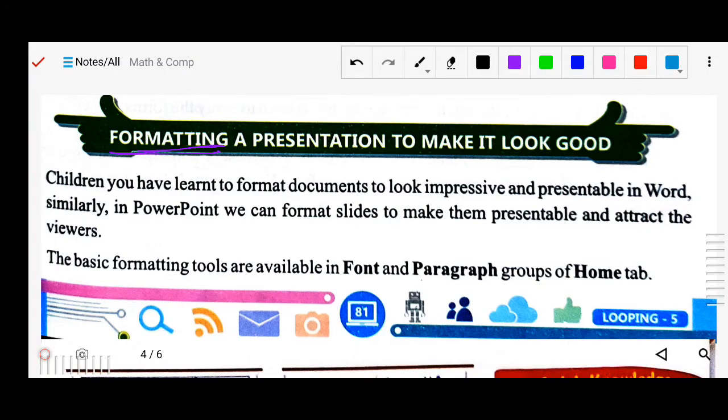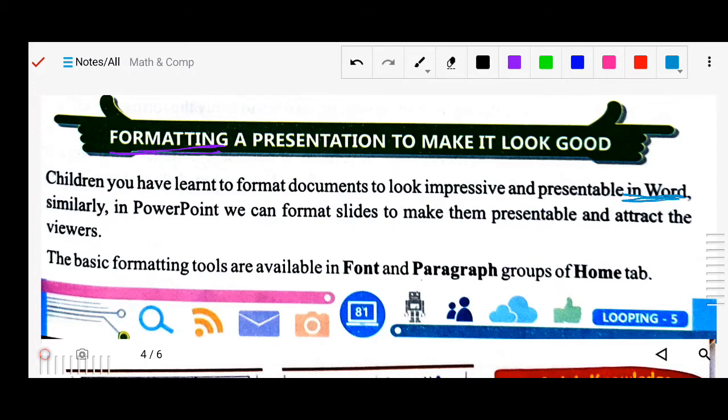Already you have learned to format a document to look impressive and presentable in Word. Just in your last chapters you studied how to format your Word document, how to emphasize the text, how to color the text, how to make it bold, italic, colored, and how to arrange your page background. A lot of these things you studied in MS Word in your previous chapter. Likewise, we will use the same concept here in MS PowerPoint. So we can format slides to make them presentable and attractive.